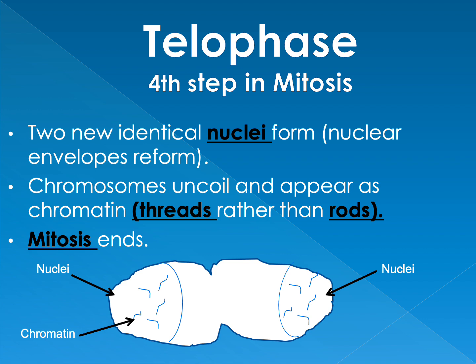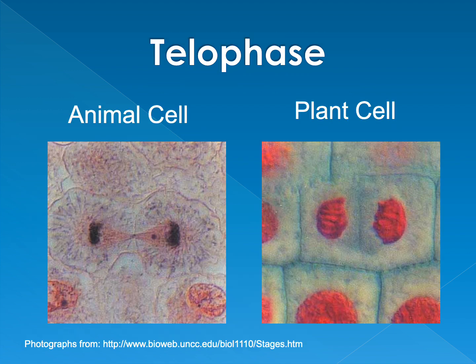Telophase is the fourth and final step of mitosis. Two new identical nuclei form. The nuclear envelope is going to reform around each. Chromosomes uncoil and appear as chromatin, threads rather than rods. Back to that plate of spaghetti look. Mitosis has officially ended. Comparing a plant and animal cell in telophase.